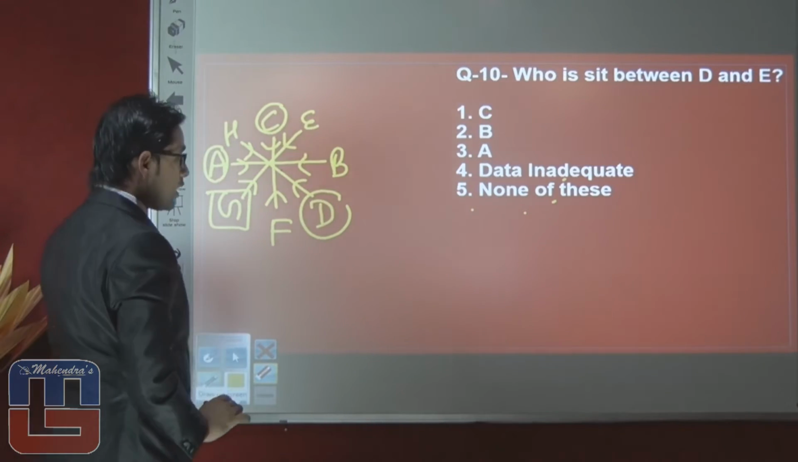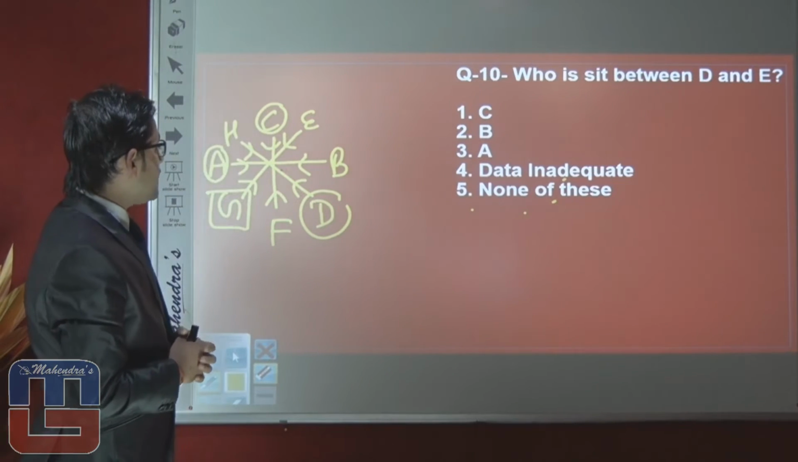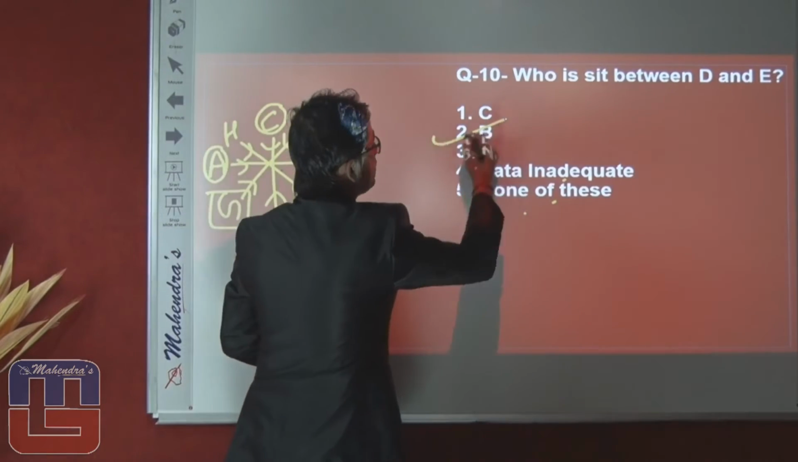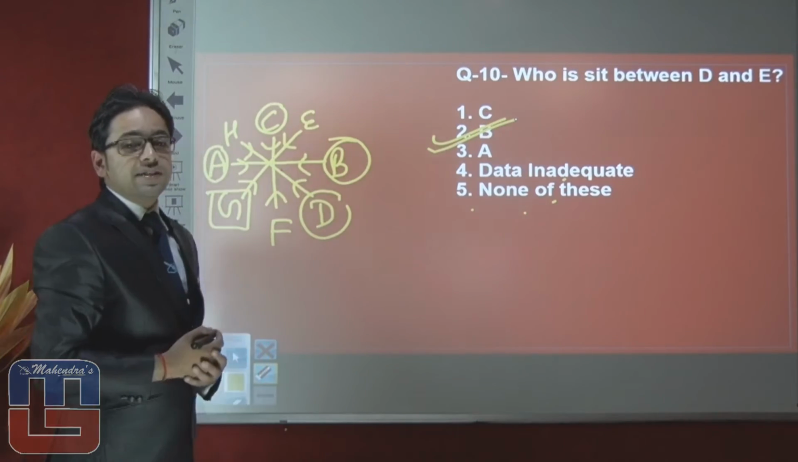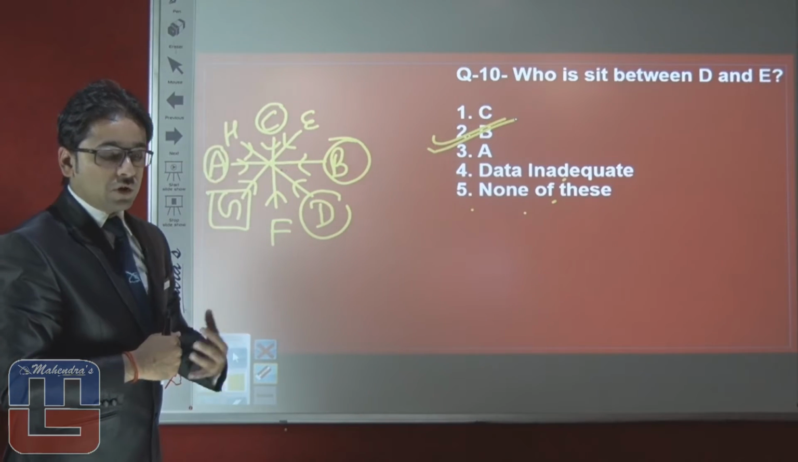Last question is talking about who is sitting between D and E. So we can easily say that only B is sitting between D and E. So the right answer will be option number 2, which indicates B. That's all about this sitting arrangement. Let's move on towards the next question.